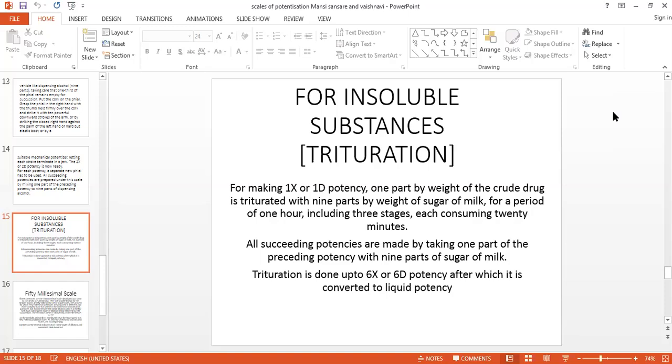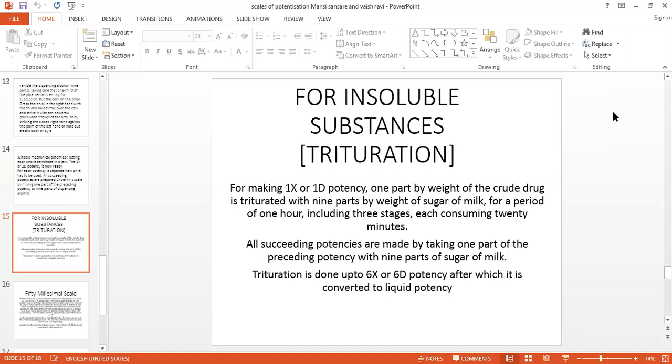This is the question that always comes in the viva or in the practical examination. Why does it have to be triturated up to 6x? Because these drug substances are insoluble in water or in alcohol up to the 6x potency, and hence we have to do the trituration for that particular drug substance up to the 6x potency.